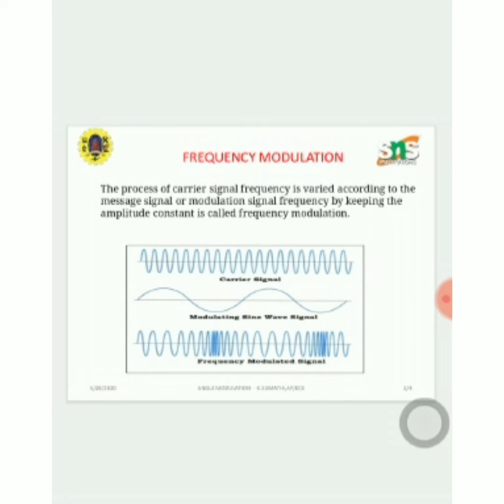The disadvantage is that in the transmission section we don't need any special equipment, but in the reception we need more complicated demodulators for demodulating the message signal from the carrier signal. To limit the bandwidth in frequency modulation, we use some filters, which will again introduce some distortions in the signal. So these are the disadvantages of frequency modulation.